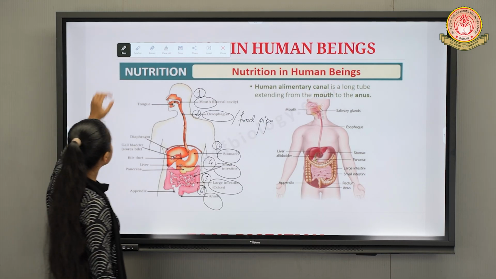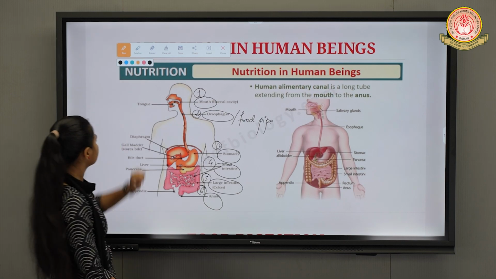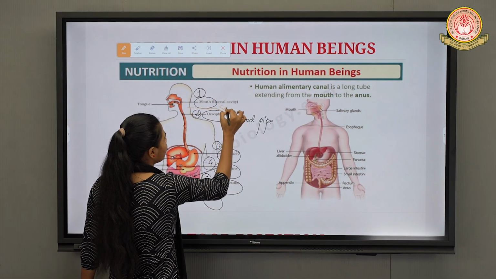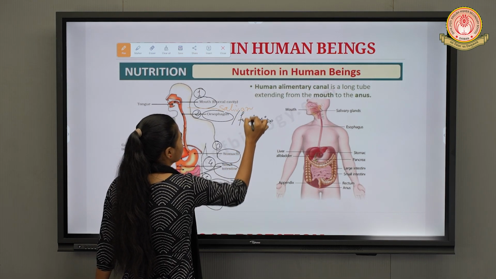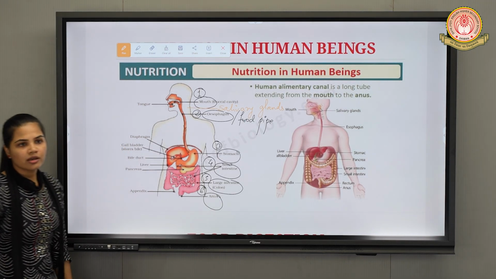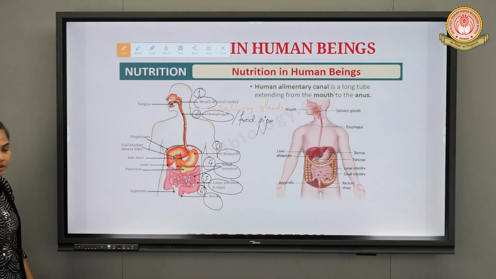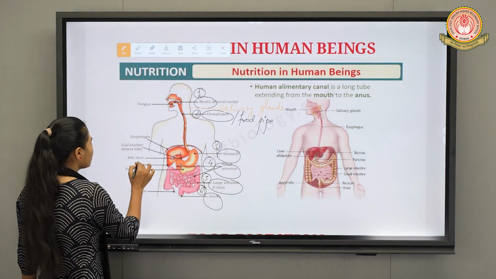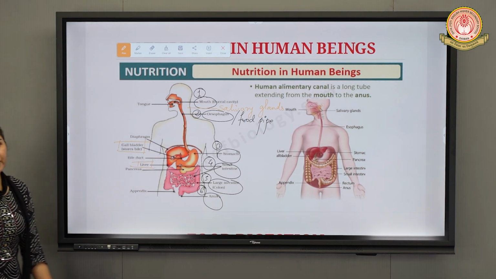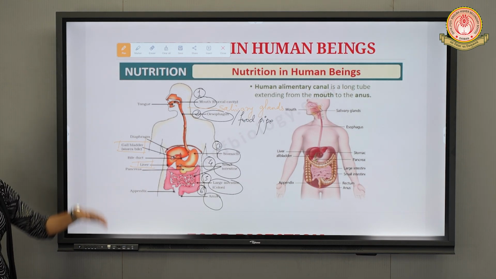So which are those parts that we will see? Salivary glands. There are different glands which are acting as accessory glands, which aid or help in the process of digestion, right? Secondly, we have the liver and gallbladder also, right? Which again help in the process of digestion with respect to bile juice, that we will see further, right?